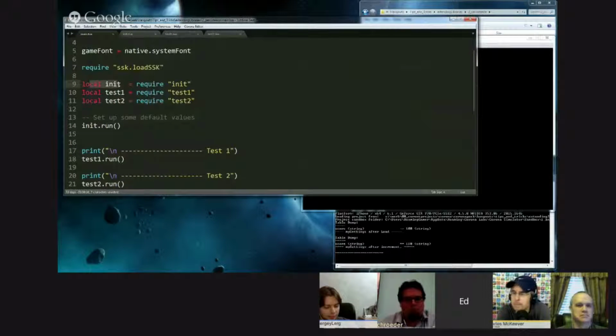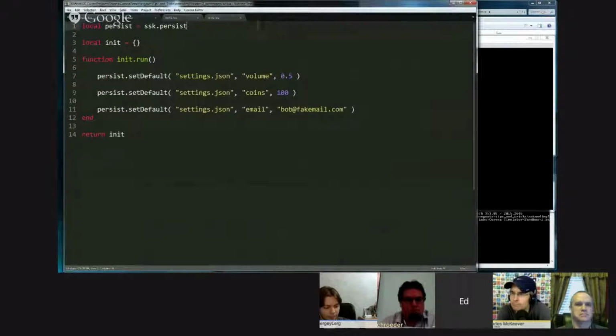Line 9 requires the init.lua file, which I just pointed out exists. And in there, what I do is I localize the persist library. One thing that I didn't mention before is that SSK is basically a table, and then it's got a bunch of references to sublibraries.